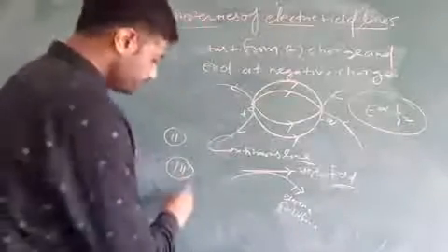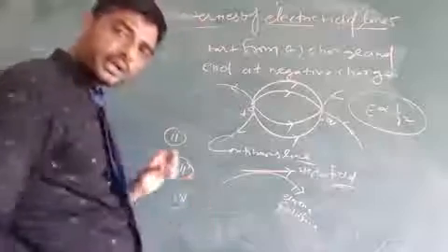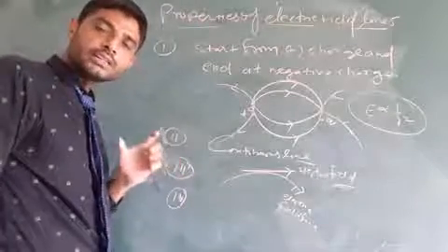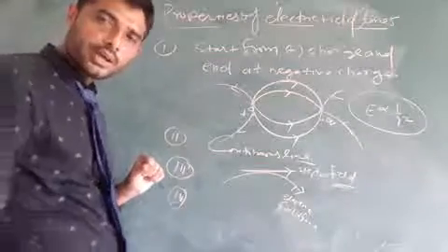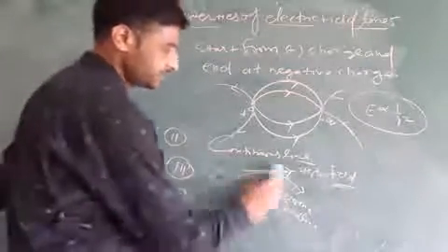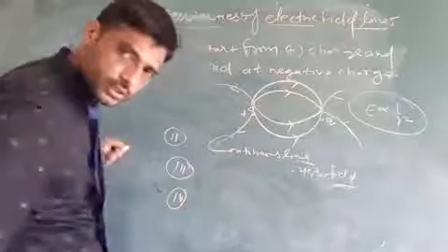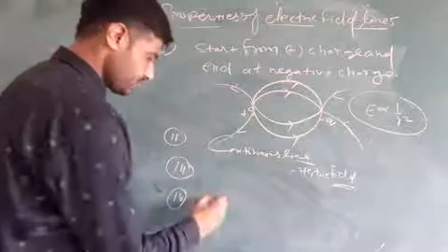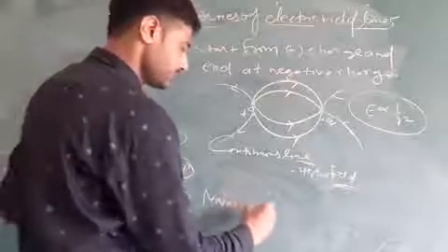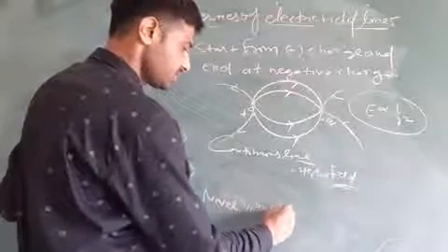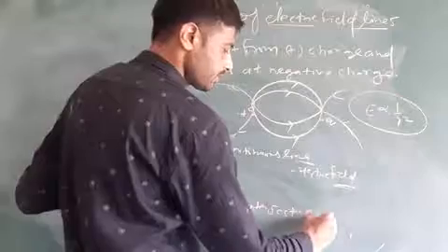Fourth property: electric field lines never intersect each other.